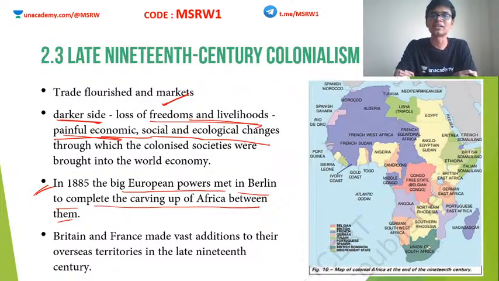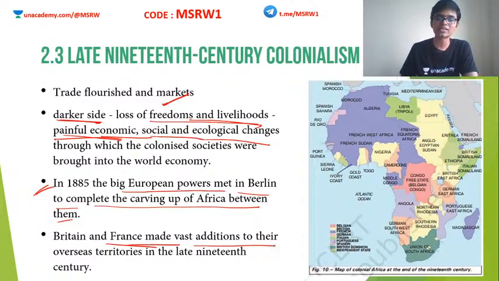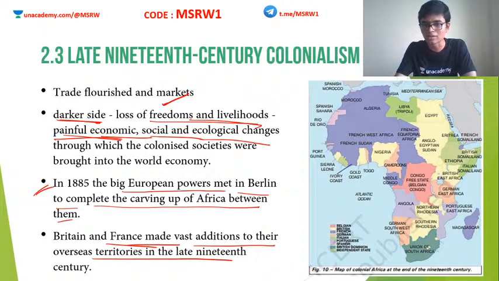So in 1885, European countries met in Berlin in Germany and decided how to split the African colonies. Britain and France made vast additions to their overseas territory around this time. You can see this picture of Africa. Here the violet colored area is the French territory.